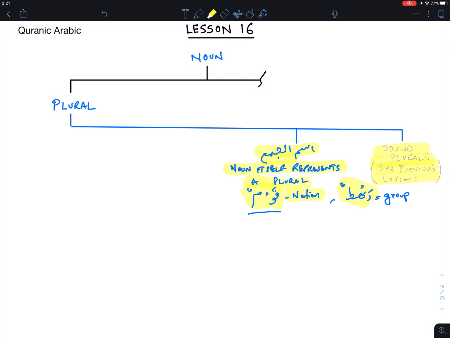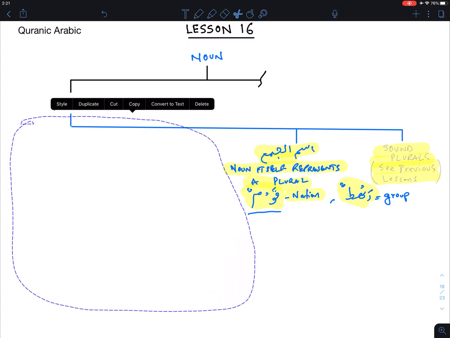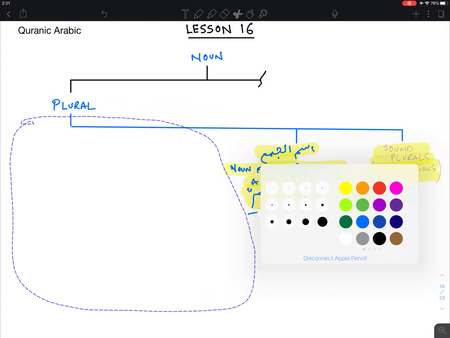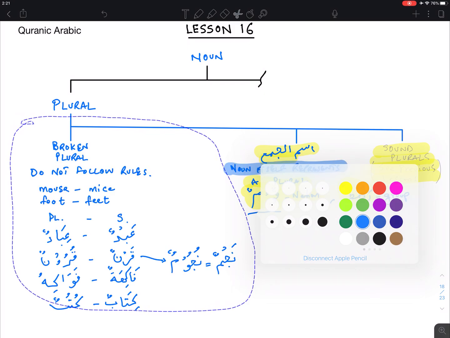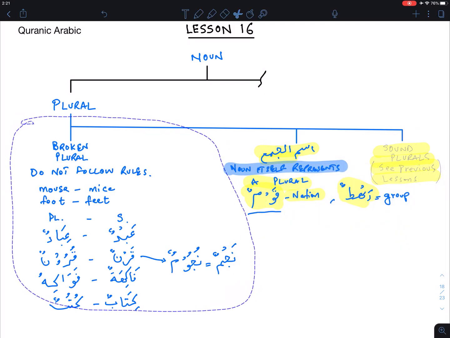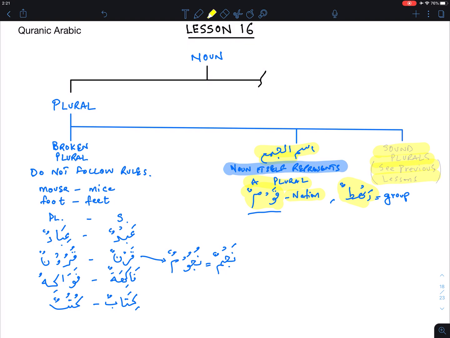So now I want to take you to the next discussion, which is the discussion on what we call the broken plurals. Amongst the sound plurals, we've already had the discussion, and now we go into the broken plurals. So how do the broken plurals work? The broken plurals do not follow rules.